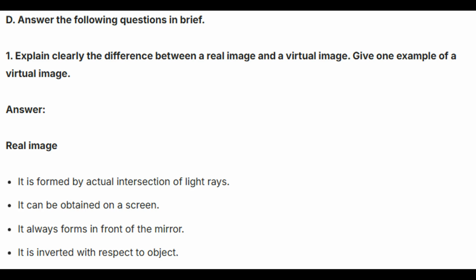First, explain clearly the difference between a real image and a virtual image. Give one example of a virtual image. Answer. Real image. First, it is formed by actual intersection of light rays. Second, it can be obtained on a screen. Third, it always forms in front of the mirror. Fourth, it is inverted with respect to the object.